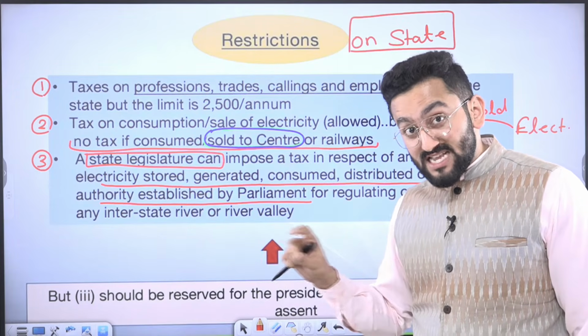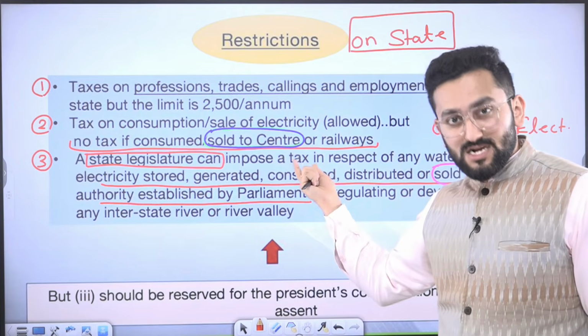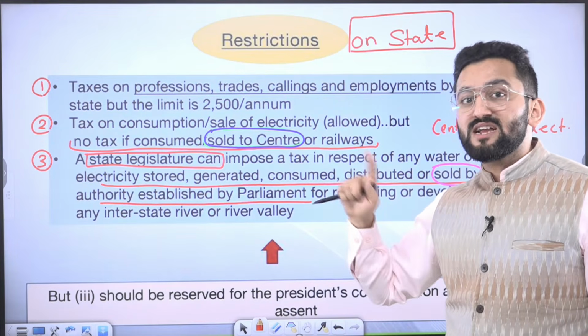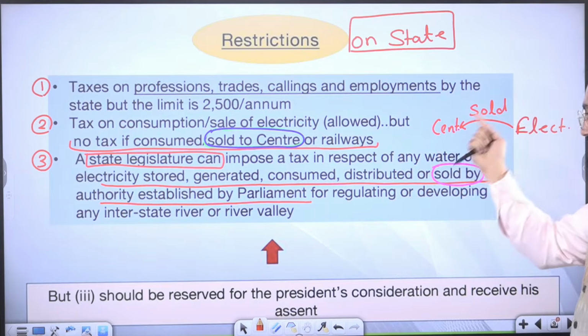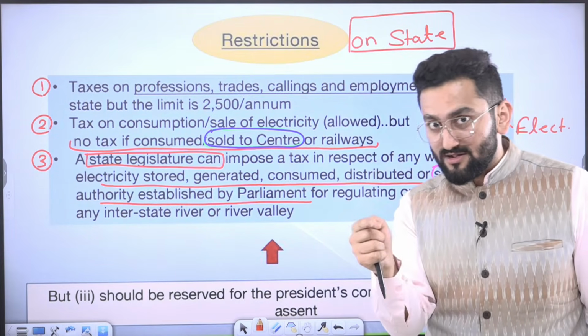The tax I'm talking about cannot be taken from the center. In this transaction, that tax is not going to be used if it is being sold to the center. Okay, one thing is clear: sold to center.